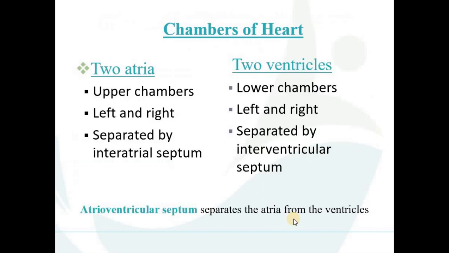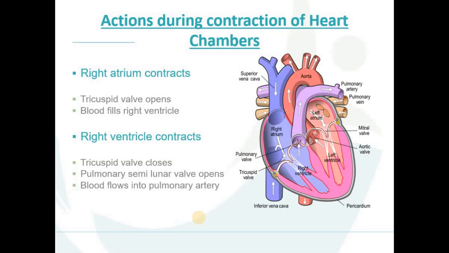I hope this is clear now that four chambers are present in our heart: two atria and two ventricles. The upper chambers are known as the atria and the lower chambers are known as the ventricles. Now we are going to discuss the action during the contraction of the heart chambers. What exactly happens when the heart chambers contract? It is obvious that the function of the chambers is to contract. Now what actions happen when these chambers contract?